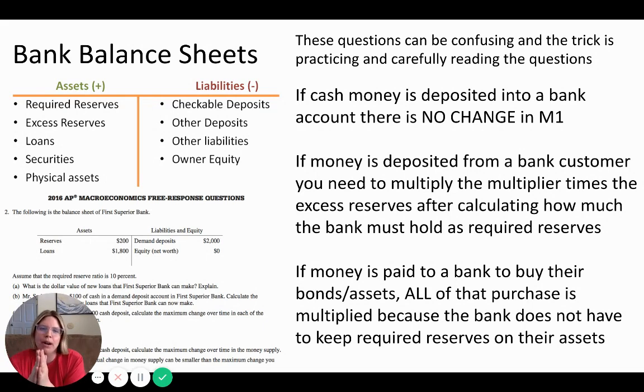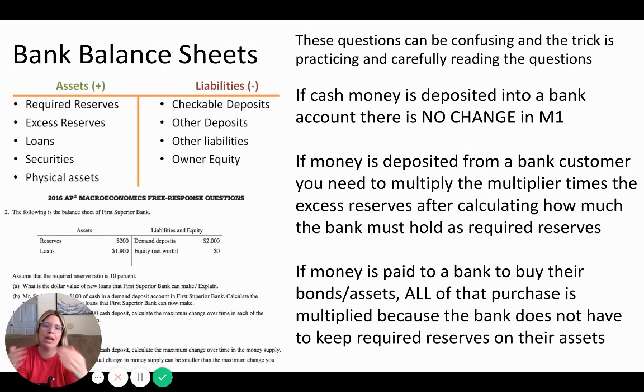And then just know that if money is deposited by a bank customer, you need to multiply the multiplier times the excess reserves. So if Bob deposits $100 into the bank and the reserve ratio is 10%, that means the bank has to hold on to $10. They can loan out $90. So I do the money multiplier, which would be 1 divided by 0.1, or 1 divided by 10%, which is 10. And I would do 10 times 90, not times the full $100, because $10 has to be held on to.